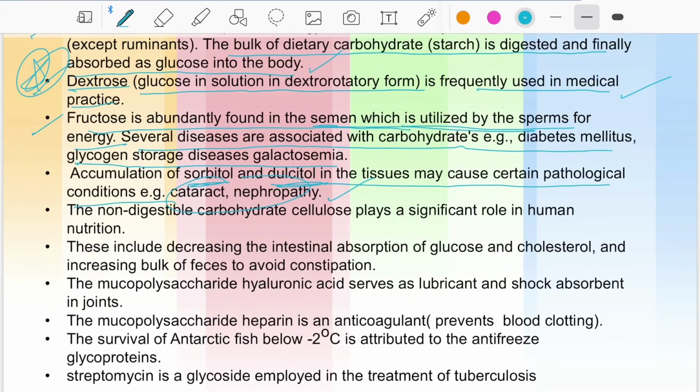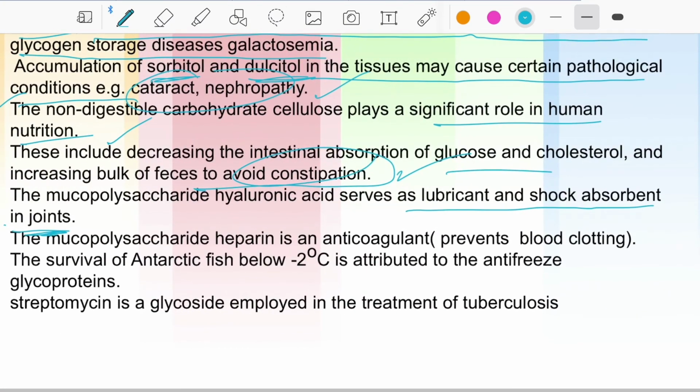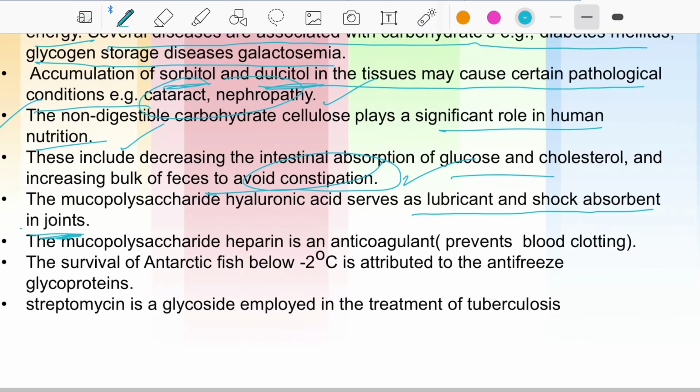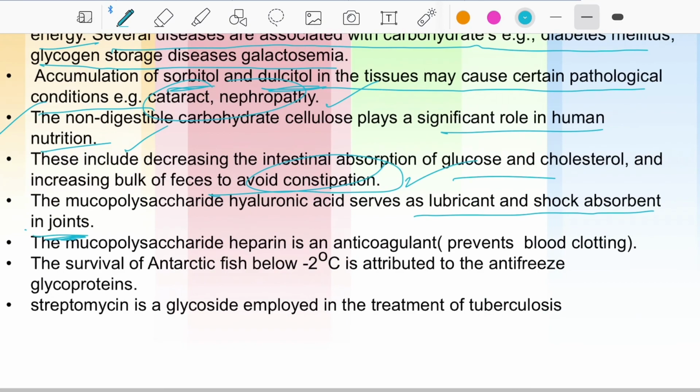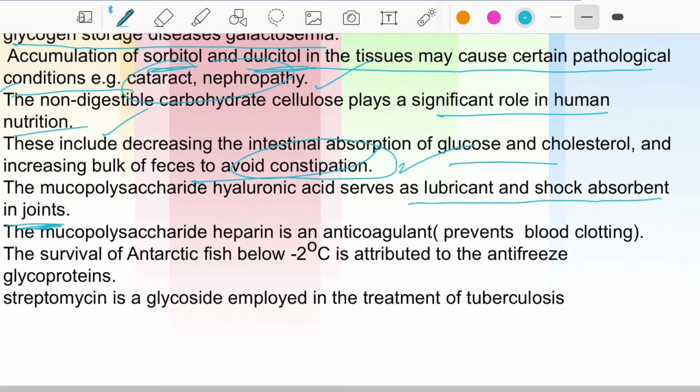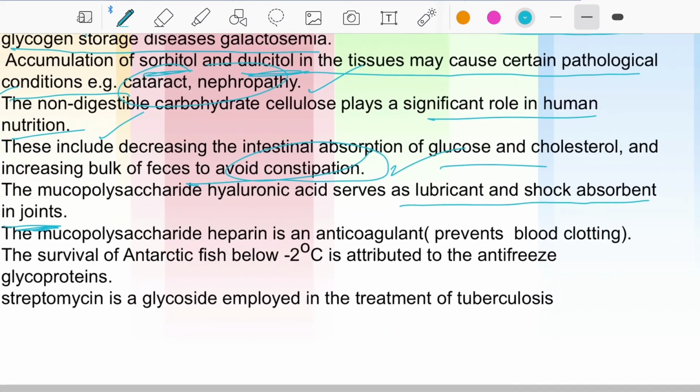The non-digestible carbohydrate cellulose plays a significant role in human nutrition, in defecation and good bowel movement. It can avoid constipation. The mucopolysaccharide hyaluronic acid serves as a lubricant and shock absorbent in joints. It means that in case of joints we don't get joint pain when we have sufficient hyaluronic acid. The mucopolysaccharide heparin is an anticoagulant, which prevents blood clotting.